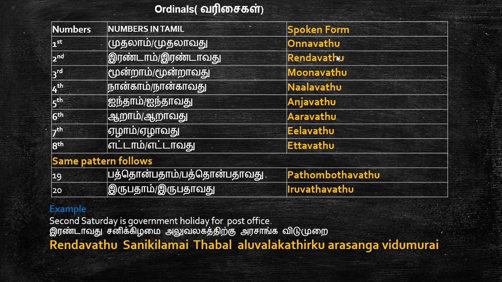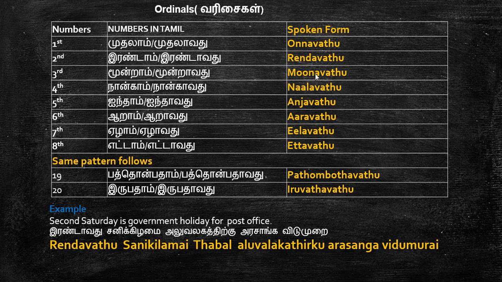The first is ஒன்னாவது, second is ரெண்டாவது, third is மூணாவது. So what it is, put the spoken form of the number 1 plus வது, it will become ஒன்னாவது. 2 plus வது, ரெண்டாவது. A comes in between. First is the spoken form, then A comes in between, and வது. So 3 plus வது, மூணாவது.